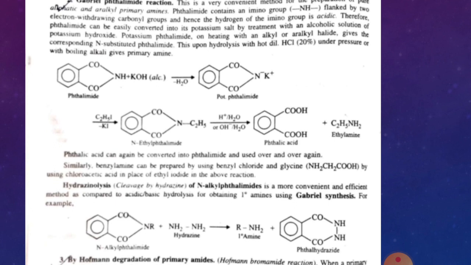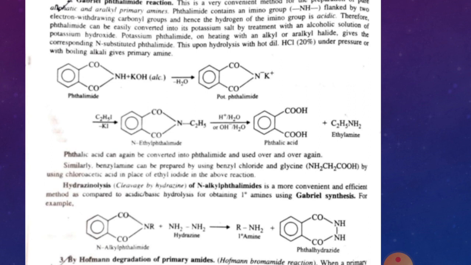Now this N-ethyl phthalimide, after basic hydrolysis, or you can do acidic hydrolysis, either one, yields phthalic acid and ethylamine. Because phthalimide is a carboxylic acid derivative, when you hydrolyze any carboxylic acid derivative, either by acid or basic hydrolysis, it yields the parent carboxylic acid, so you get phthalic acid.